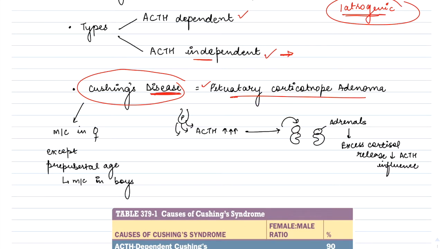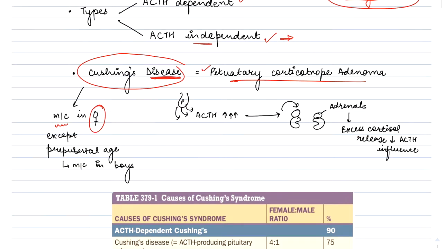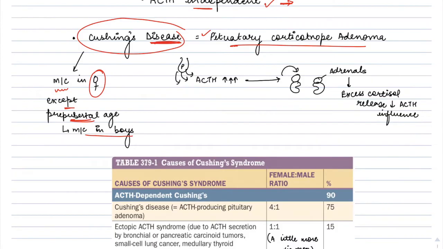If exogenous and endogenous are considered together, iatrogenic Cushing's is the most common cause. Cushing's disease is more common in females, except in pre-pubertal age, where it is more common in boys.